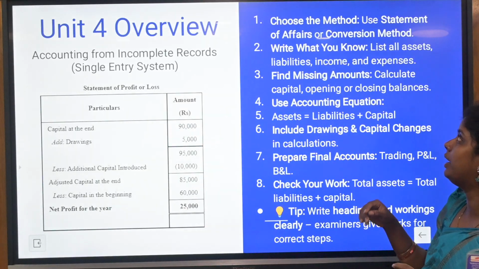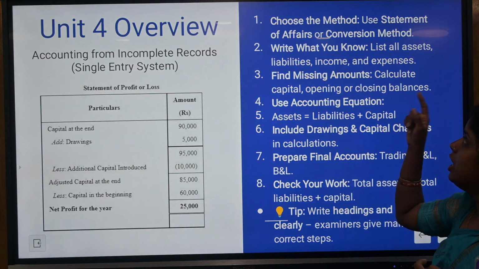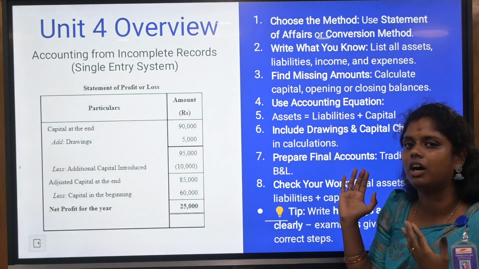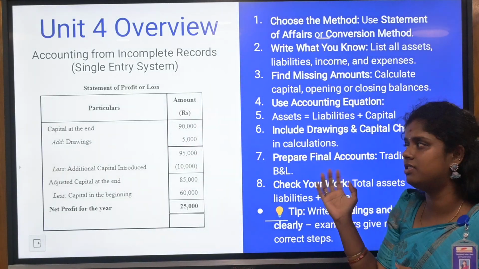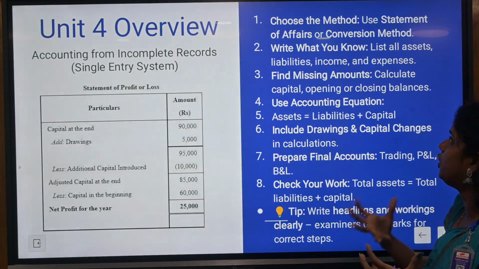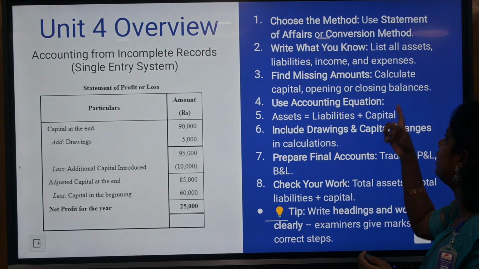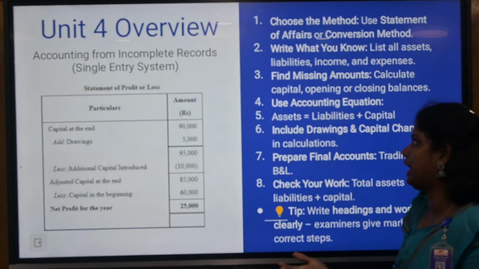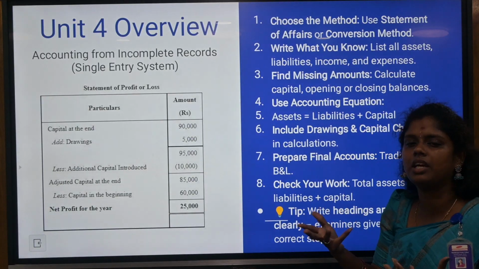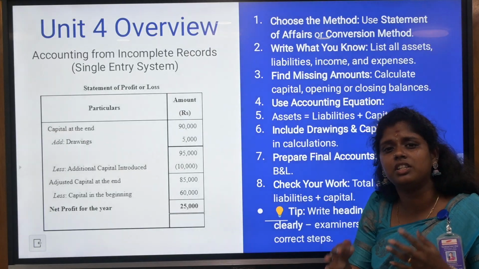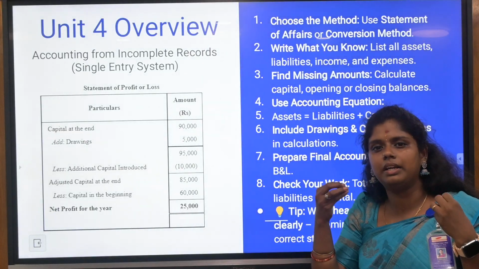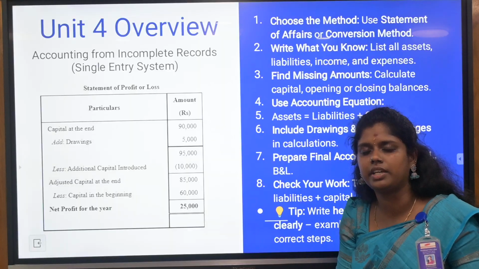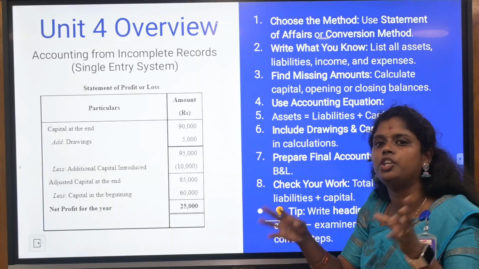So here we will come to the unit 4 overview. Choose the method. What method are you going to choose for this particular single entry system? Write what you know. You know what is what, and you need to list down the main things, either assets or liabilities, and find the missing amounts. You need to find out whether the total creditors or debtors are missing. You need to find out the capital, opening capital, closing capital, everything. If it is not mentioned, you need to find it out.